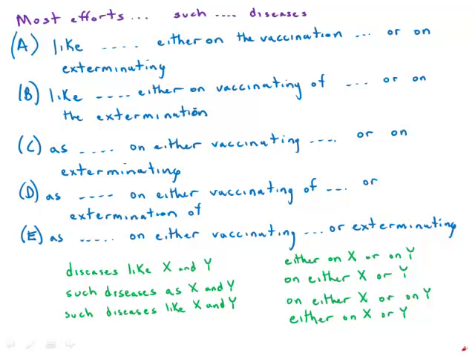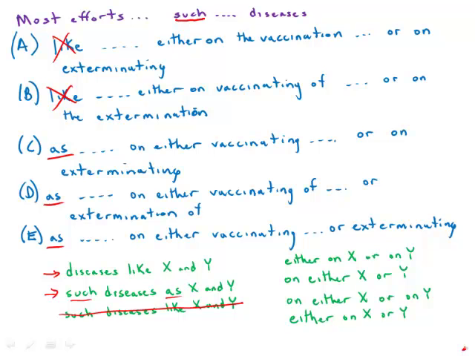So it's correct to say diseases like X and Y, that's correct. Or such diseases as X and Y, that's the correct idiom, such blank as. But to say such diseases like X and Y, that's grammatically incorrect. So here we have the word such. We're stuck with that because it's not in the underlined section as part of the prompt. So we can't have such like. We need such as. So that's point number one.